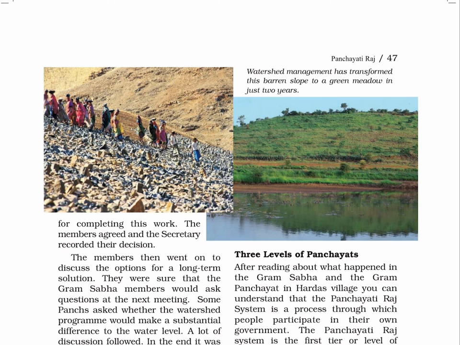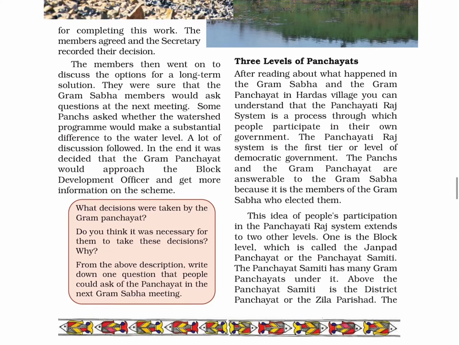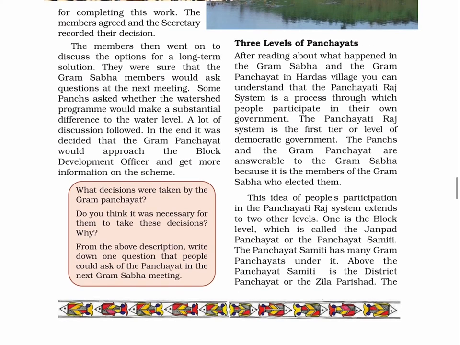After reading about what happened in the Gram Sabha and the Gram Panchayat in Hardas village, you can understand that the Panchayati Raj system is a process through which people participate in their own government. In rural areas, the Gram Panchayat is the first tier or level of democratic government. The Panchas and the Gram Panchayat are answerable to the Gram Sabha because it is the members of the Gram Sabha who elected them. This idea of people's participation in the Panchayati Raj system extends to 2 other levels.